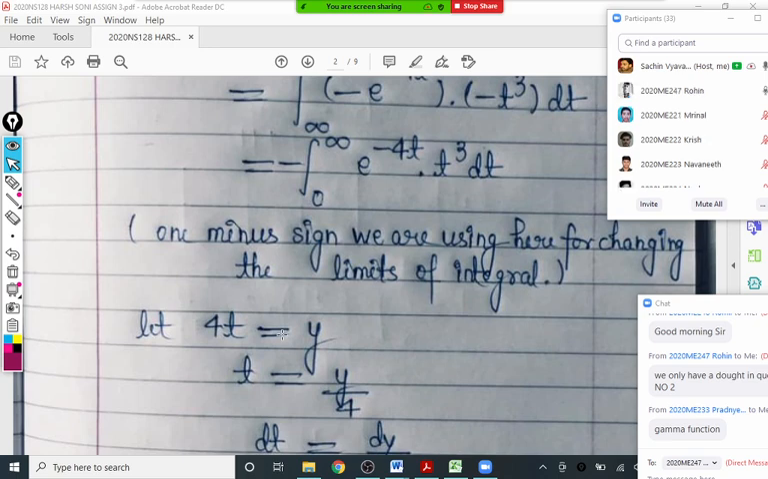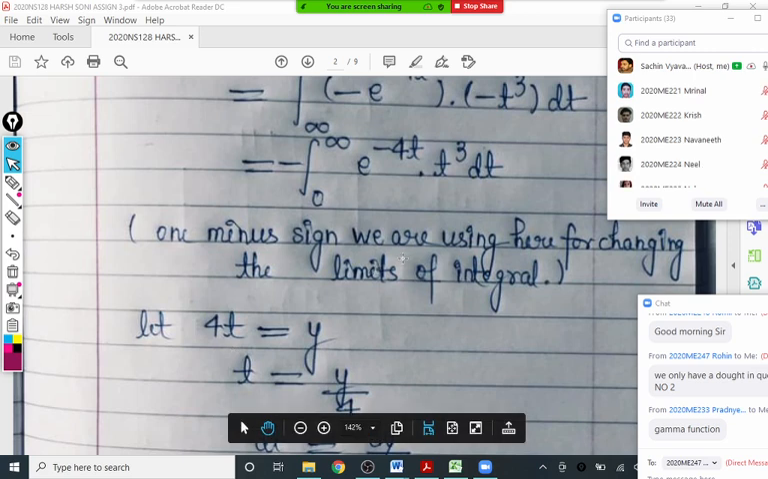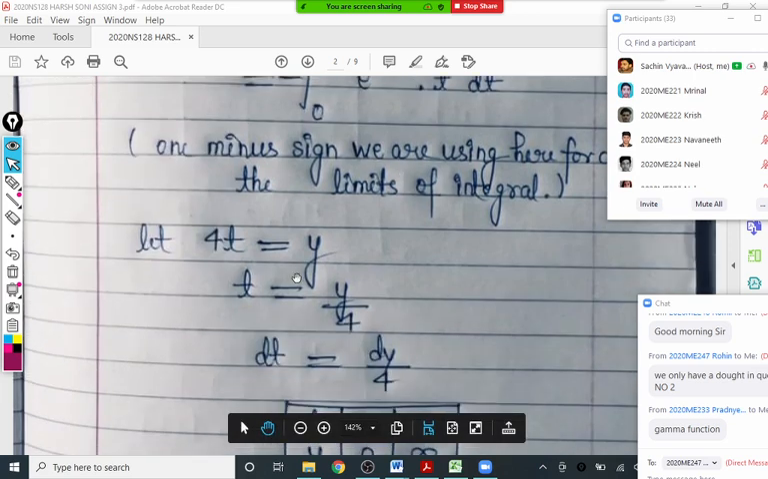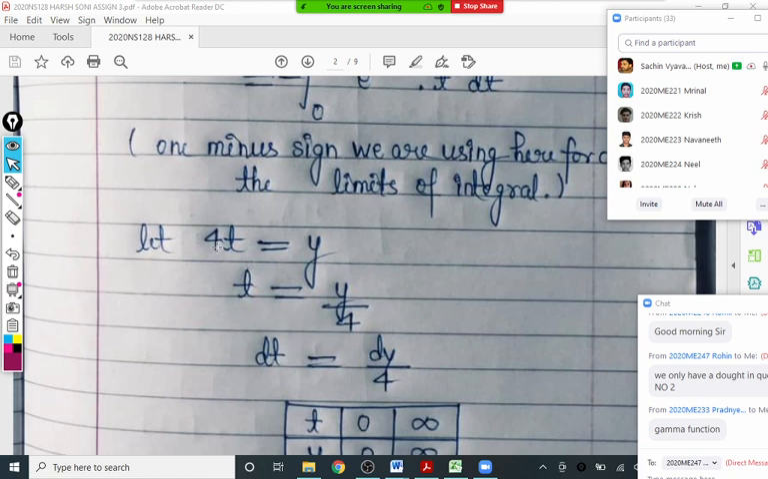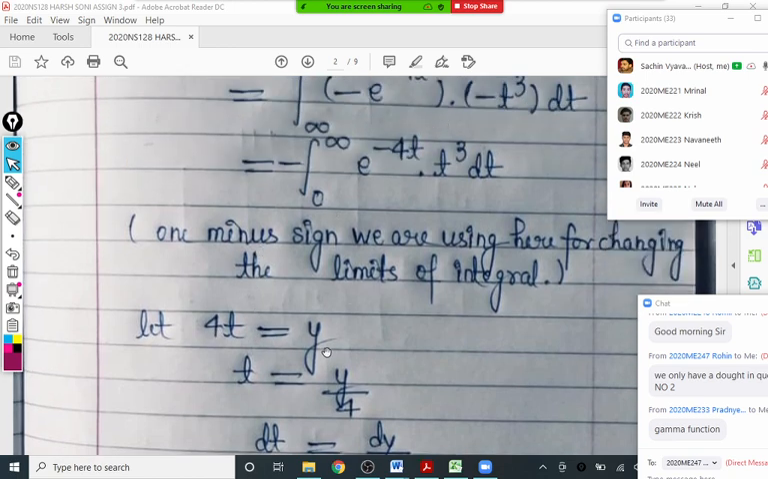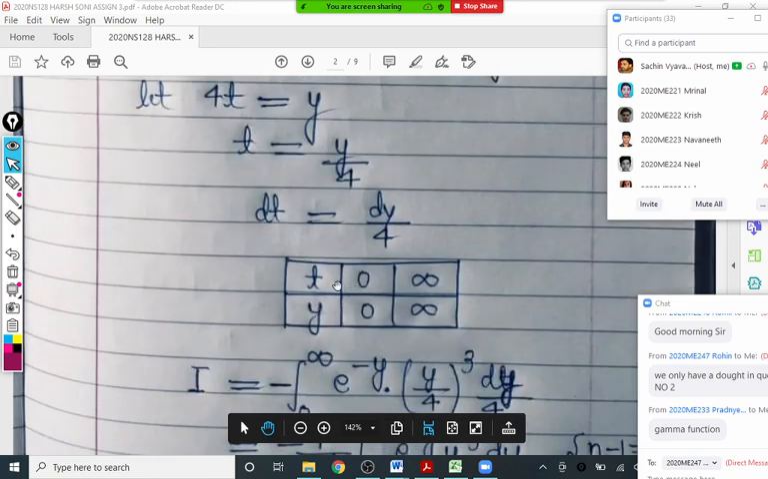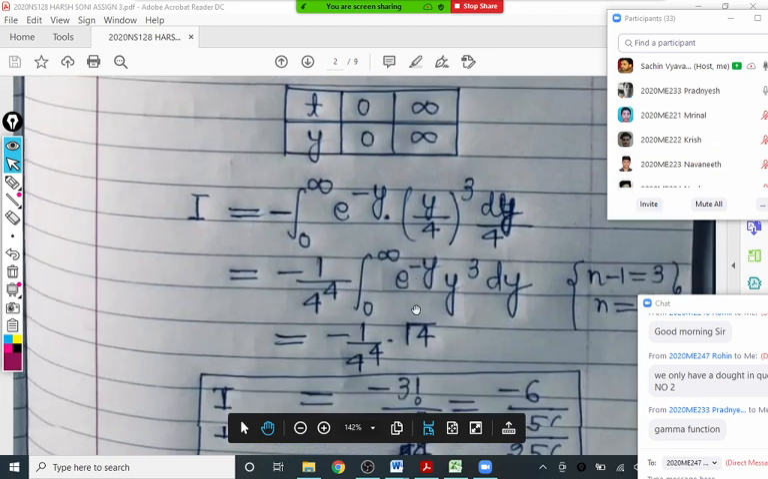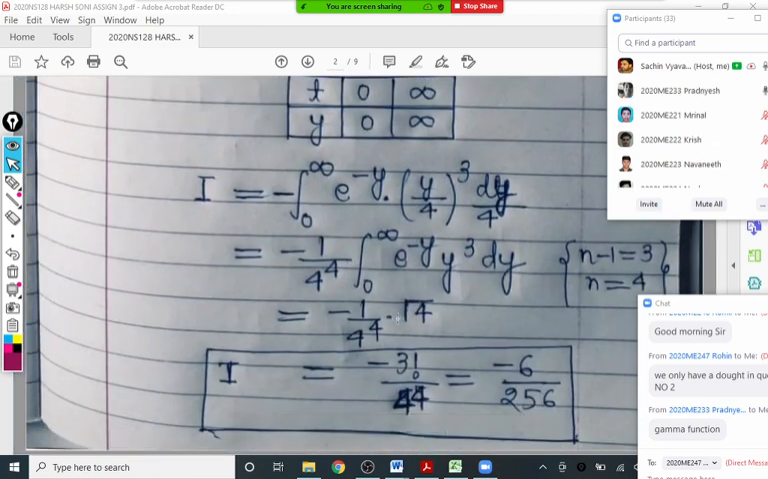That is 256, I think. Okay, check that. If you recall that property, use that. Otherwise, this is another way. Instead of using the property, you are proving it. So here 4t equal to y is taken, and because of that, the limit remains the same. And we get gamma 4 upon 4 to the power 4. It increases the length of the sum.